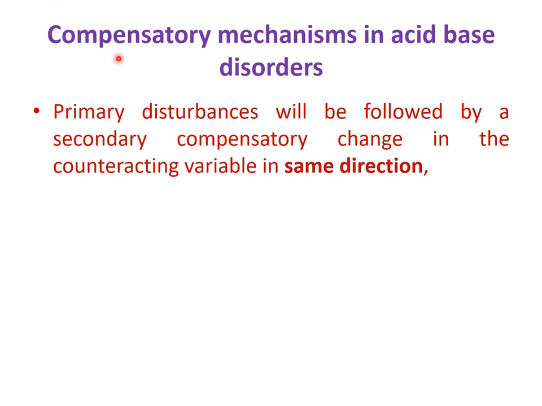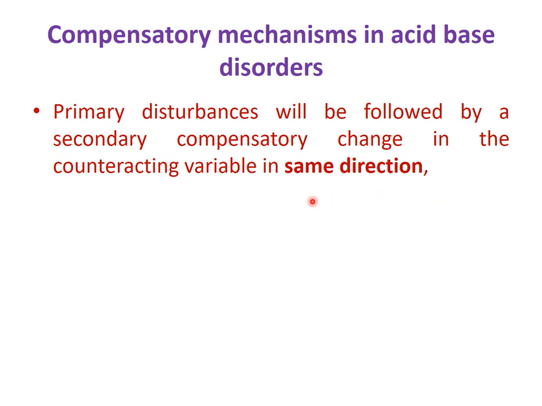Now we come to the compensatory mechanism in acid base disorder. As there is a change in pH, either less than 7.35 or more than 7.45, compensation will start. This means the defense mechanisms of the body will start to resist the change in the pH, either by the blood buffer, or respiratory regulation, or renal regulation.